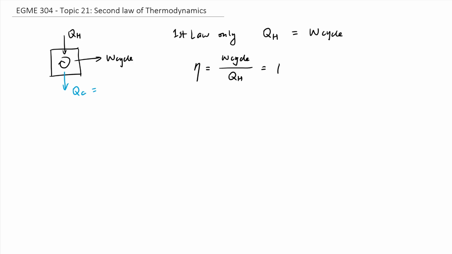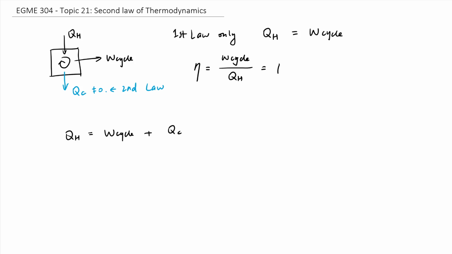QC is never equal to 0. That's what the second law tells us. If we apply the second law to our design, the conservation of energy equation becomes: total energy going into the system, QH, must be equal to total energy leaving. What is leaving is W cycle and QC.